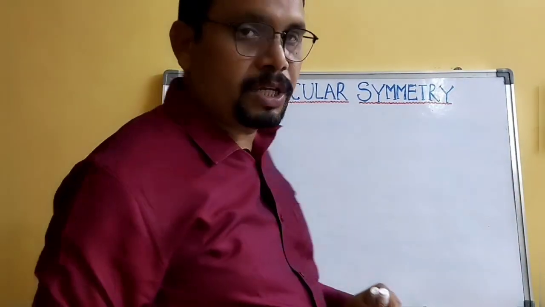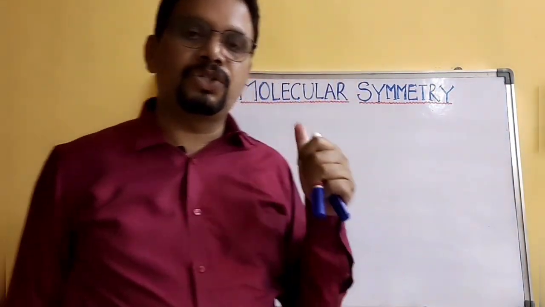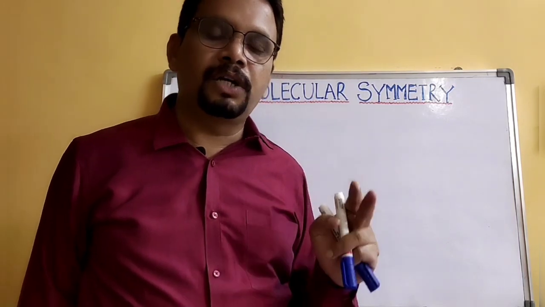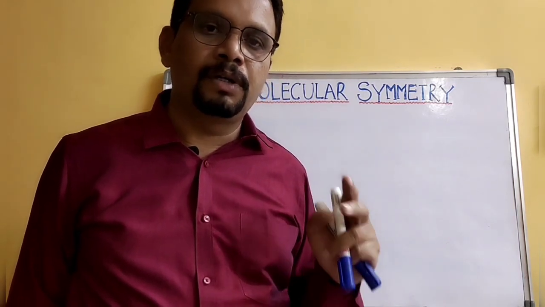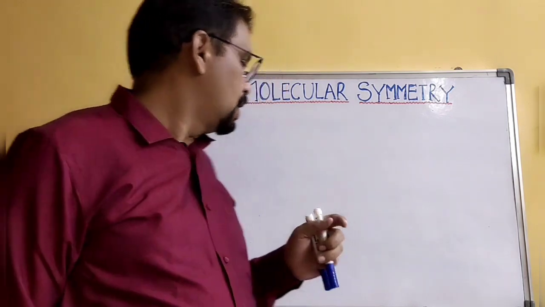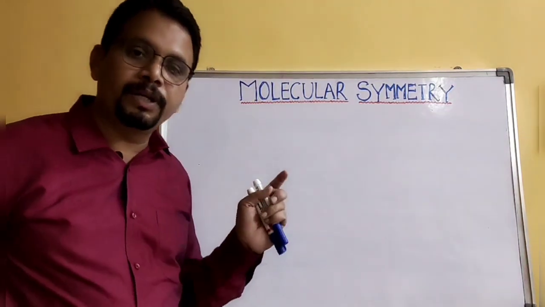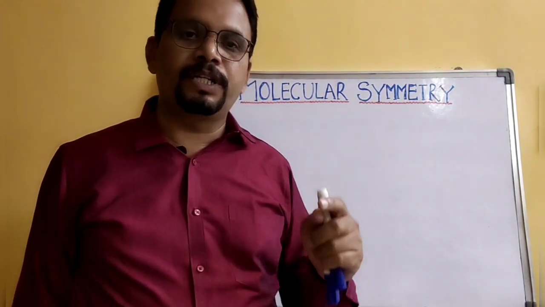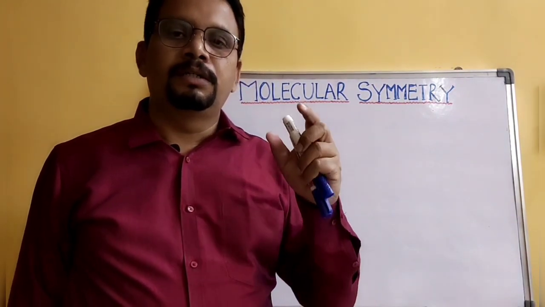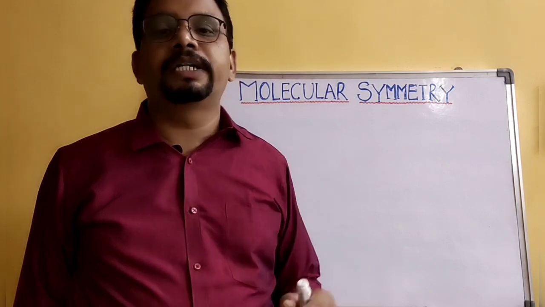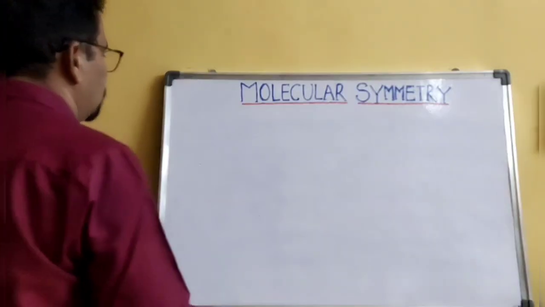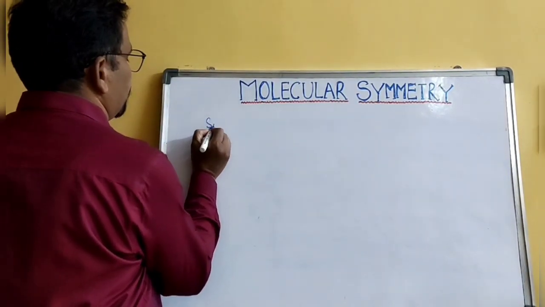Symmetry operations are 3 types: one is rotation, another is reflection, and the third is both of them, rotation plus reflection. And symmetry elements can be divided into 4 types: simple axis of symmetry, plane of symmetry, center of symmetry, alternating axis of symmetry. So let me start with the simple axis of symmetry.